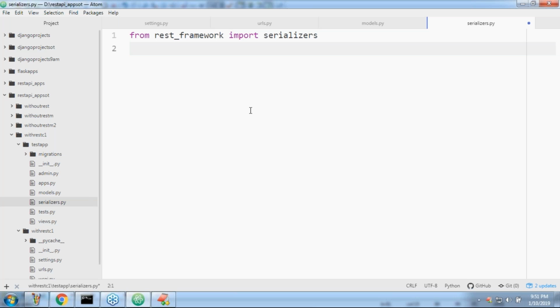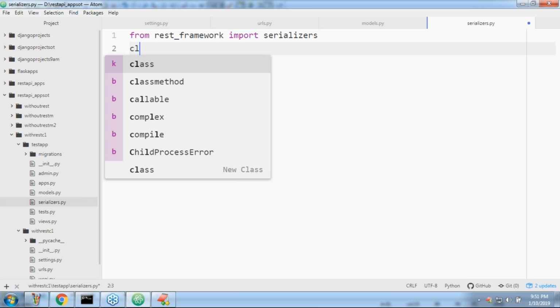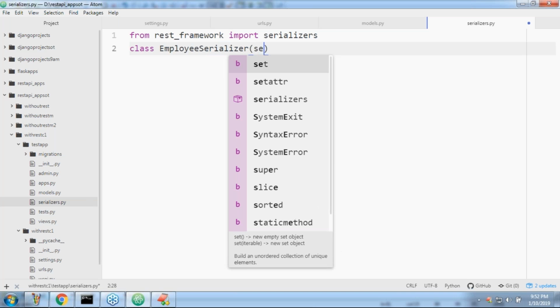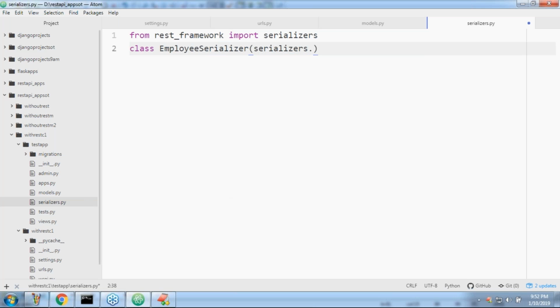How do we define an employee form? Same as that, just copy paste. Class EmployeeSerializer. It is the child class of serializers.Serializer. Observe that carefully.